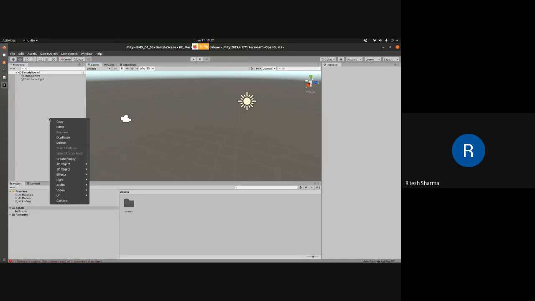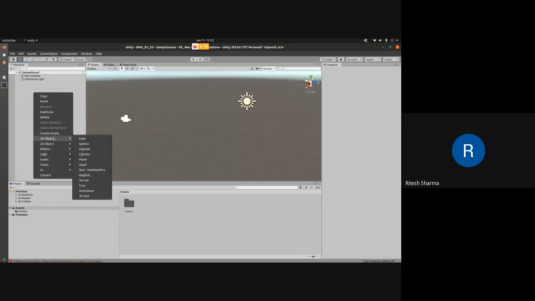For any kind of scenario, the first thing that we would require is a floor, right? That gives us a sense of the real world, that there is a certain floor on which any object can reside. What you can do is, in this sample scene, on this window, just right click and click on 3D objects.